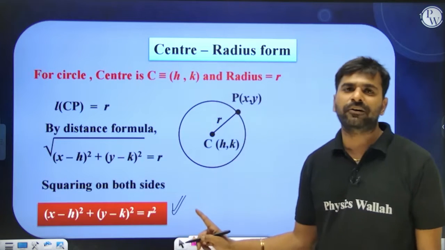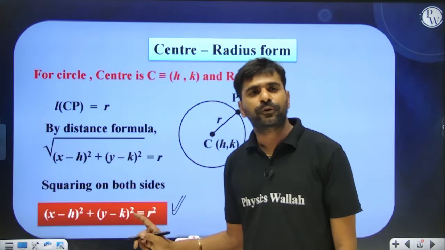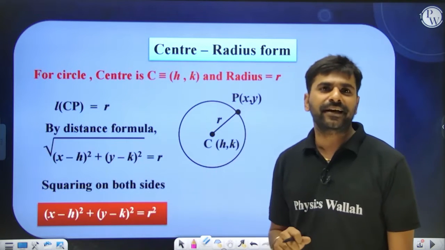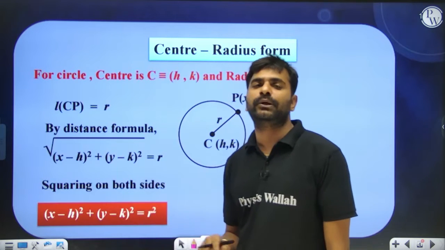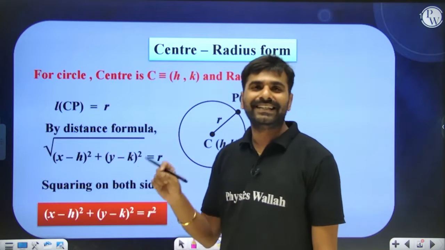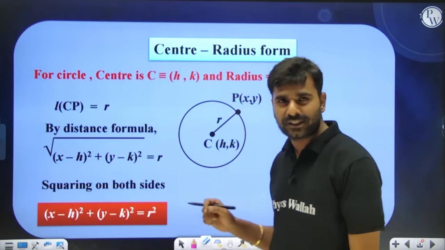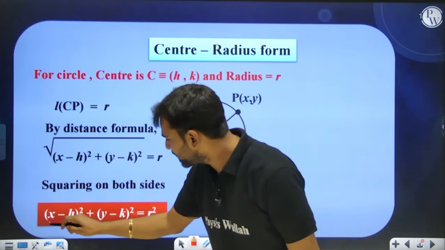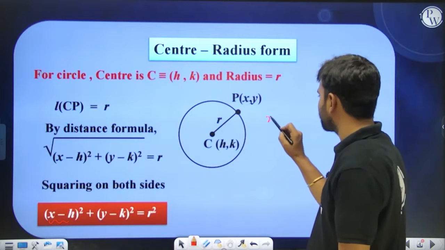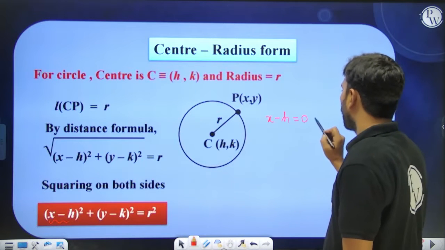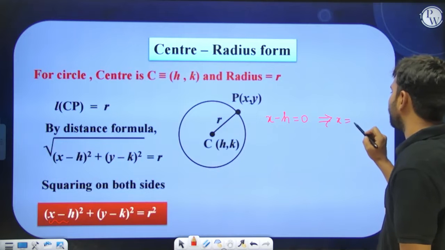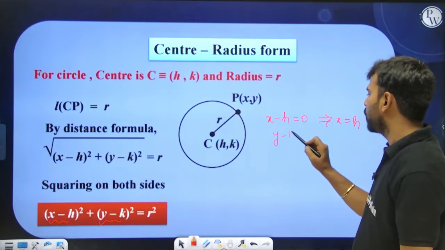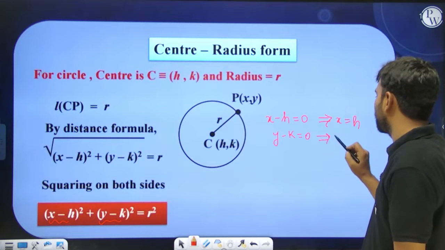Whenever you see such an equation in front of you, you can directly say that it is a circle. And we call it the center radius form because by just looking at this equation we can say what the center and the radius of the circle are. Observe, if you put x minus h equal to 0, you get x equal to h, and if you put y minus k equal to 0, you get y equal to k.